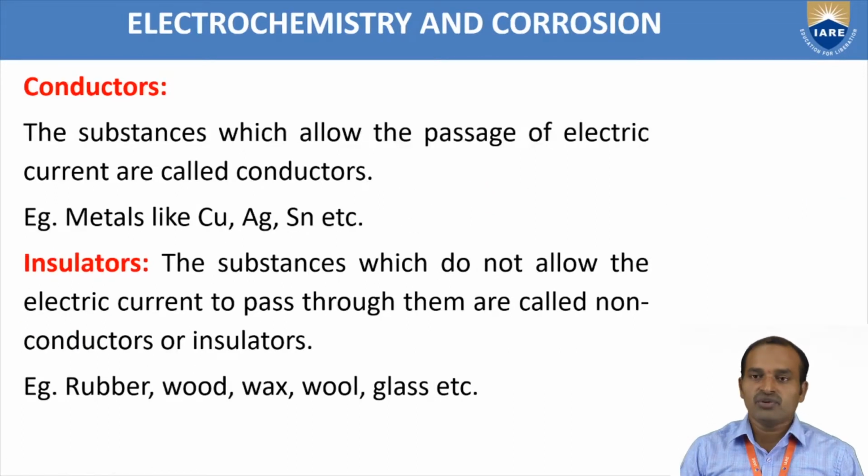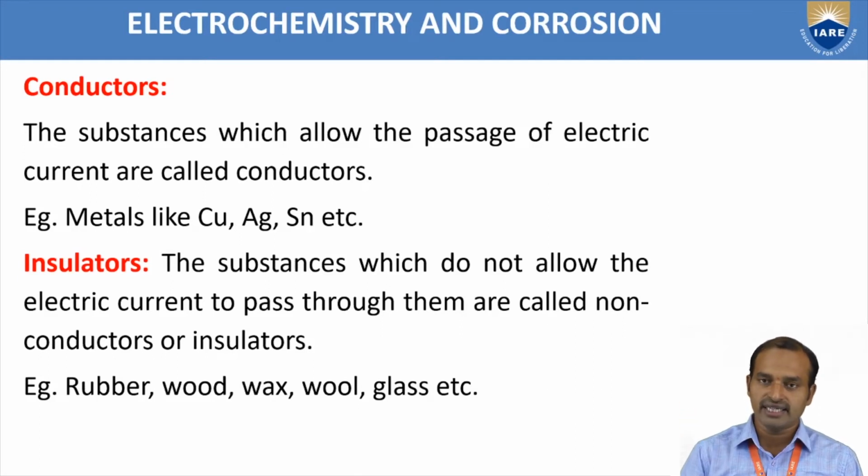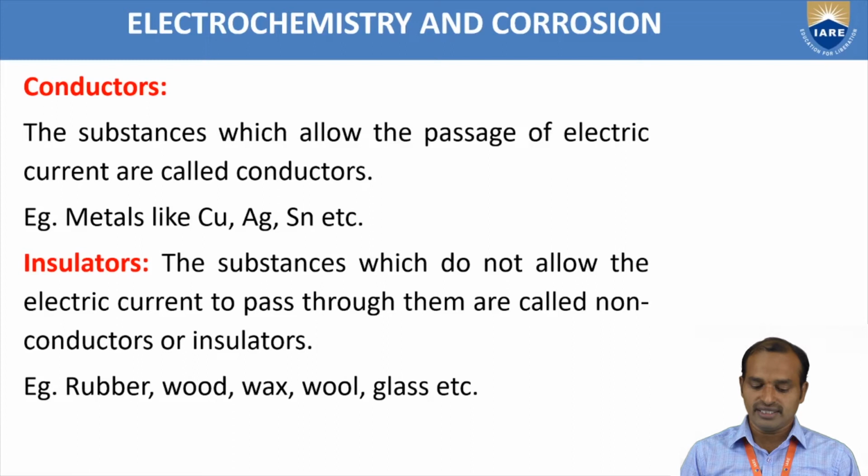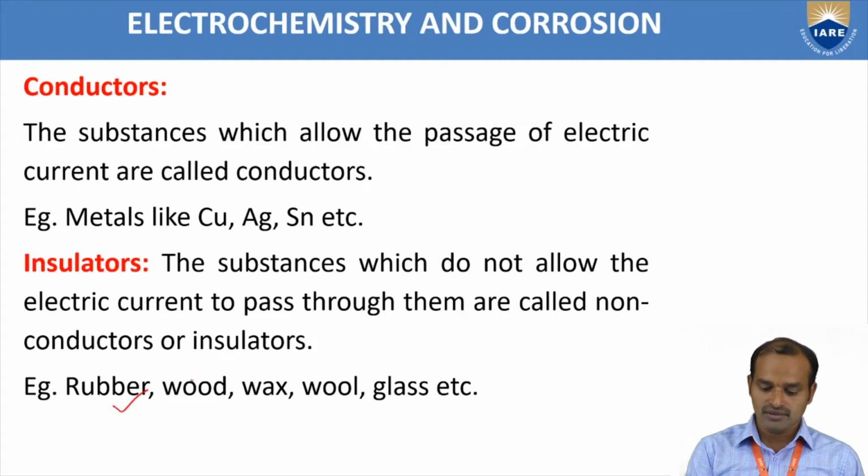Next we are going to discuss the conductor. What is meant by a conductor? A conductor is a substance which allows electricity to pass through it. Examples are all metals, like copper, silver, tin, zinc, etc. Substances which do not allow electricity to pass through them are called insulators. Insulators are rubber, wood, wax, wool, glass, etc.